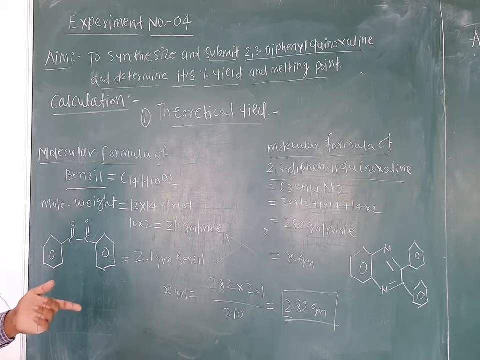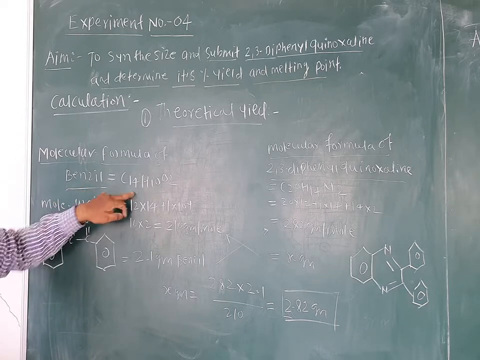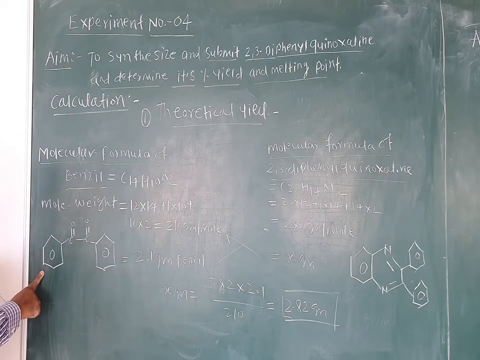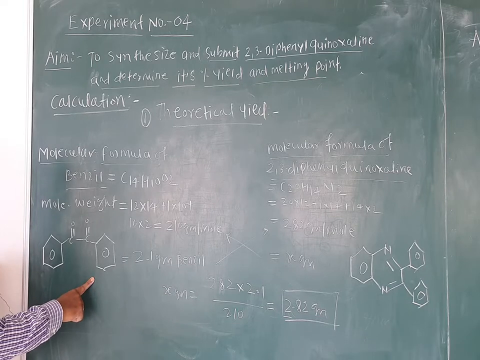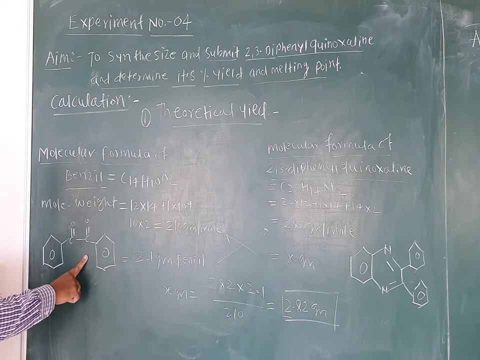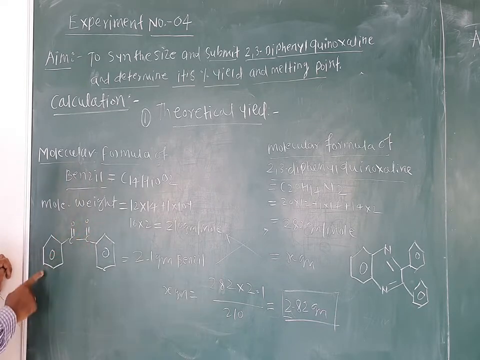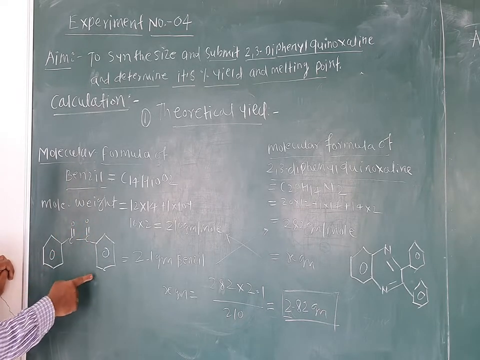First of all, the molecular formula of benzil is C14H10O2. This ring contains 6 carbons, another ring contains 6 carbons, so 6 plus 6 is 12, and these 2 carbonyl carbons make it 14. H10 means this ring contains 5 hydrogens, another ring contains 5, and there are 2 oxygens.